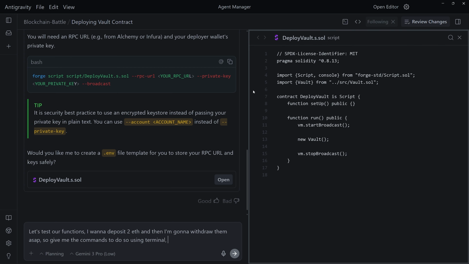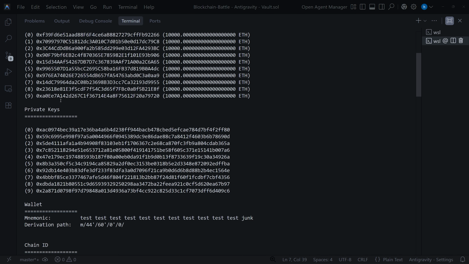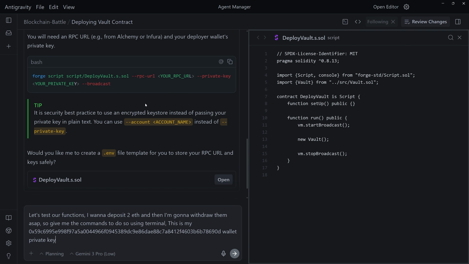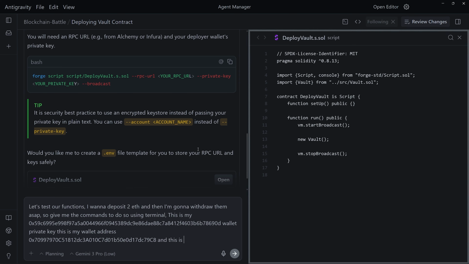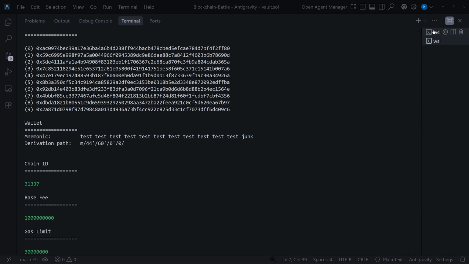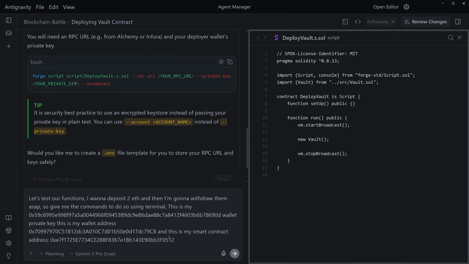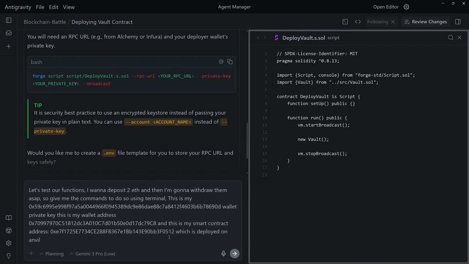So I'm gonna say this is my wallet private key. This is my wallet address, and this is my smart contract address, which is deployed on Anvil.